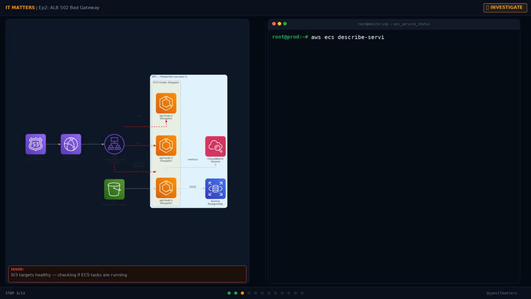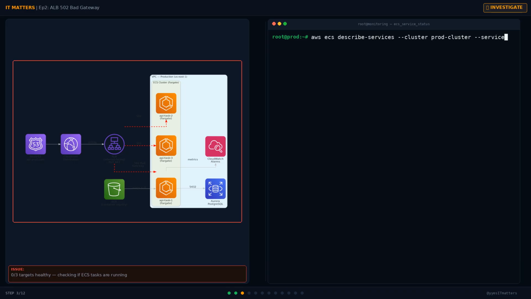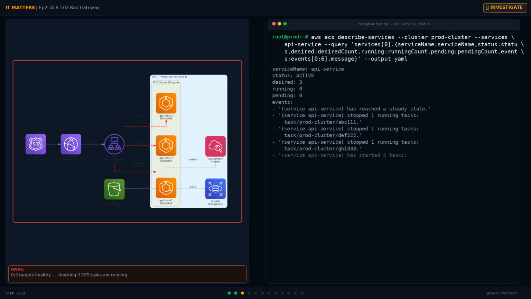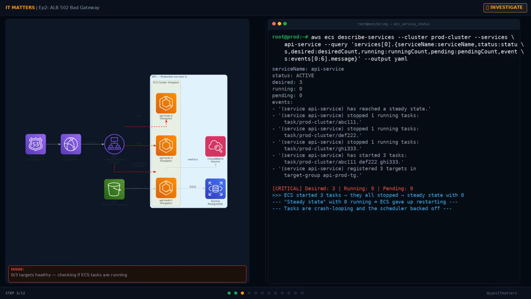So we have 0 healthy targets. That's our immediate cause of the 502. But now the real question, why are they unhealthy? There are several possible reasons. The containers might have crashed. The application inside might be returning 503. There could be a networking issue between the ALB and the targets. Let's start at the ECS level. Is the service even running tasks? I'll check the ECS service status, which shows us the desired versus running count and recent events.